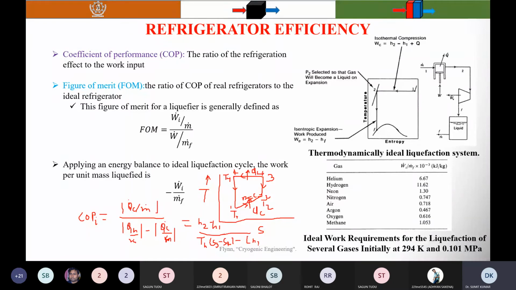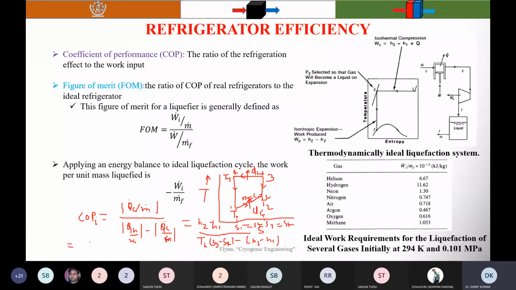Now for an ideal gas, you know that H2 minus H1 is equal to Cp into T2 minus T1. And you know that this is the isentropic process, so S1 is equal to S4 and S2 is equal to S3. Here S1 is equal to S4 and S3 is equal to S2. So now you can substitute this value here.